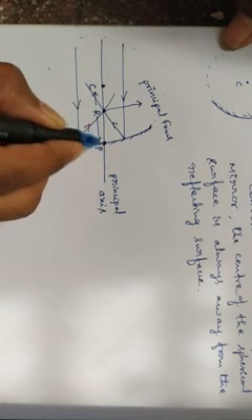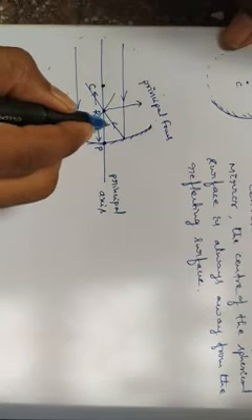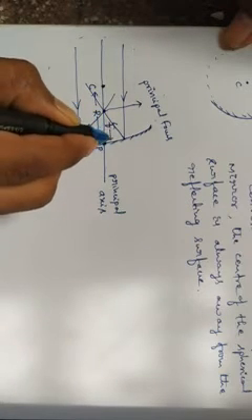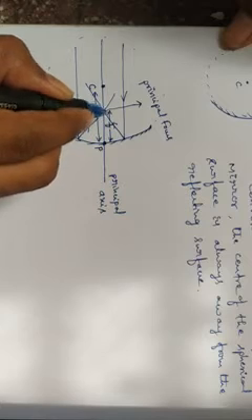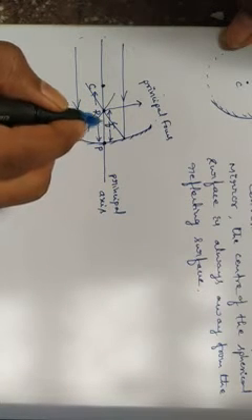In case of the concave mirror, observe carefully, whatever the distance between this principal focus and the pole of the mirror, that we have taken as the focal length of the mirror, indicated with a small f. This is the focal length of the mirror.